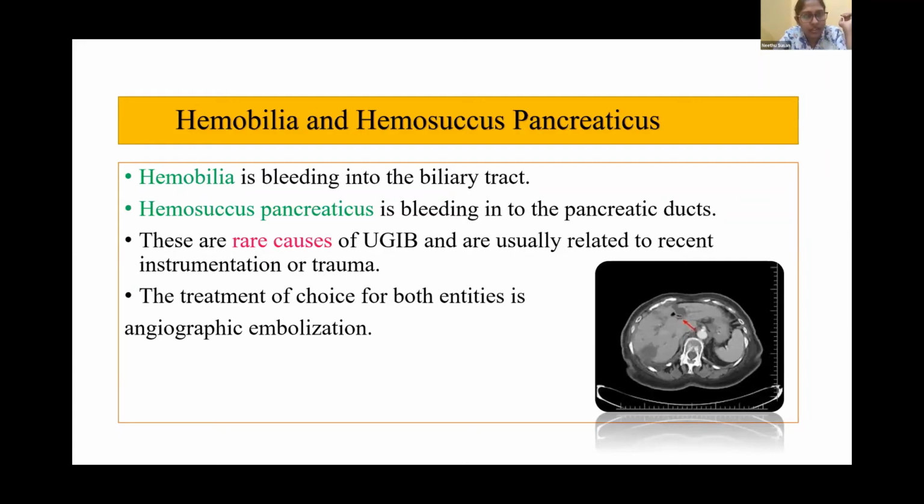Next causes are hemobilia and hemosuccus pancreaticus. Both are rare. Hemobilia is bleeding into the biliary tract, and hemosuccus pancreaticus is bleeding into the pancreatic ducts. These are rare causes of UGI bleeding and are usually related to recent instrumentation or trauma. The treatment of choice for both entities is angiographic embolization.